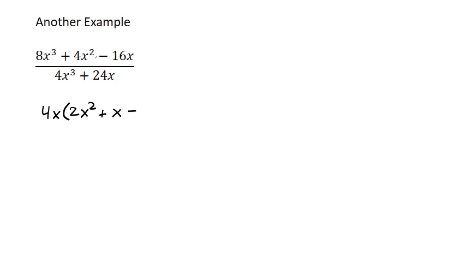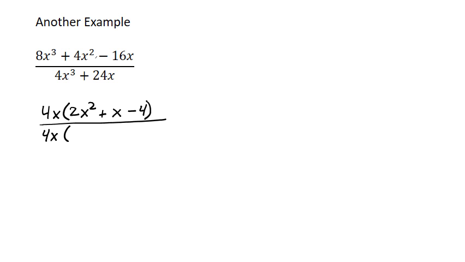Lastly, minus 16x, factoring out the 4x. 16 divided by 4 is 4, and x divided by x, they cancel each other out so that there's no x left. So 4x has been divided out. Again, can't stress this enough, it's the opposite of distribution. If I were to take that 4x and multiply it back in, I'd end up with this top piece right here. So let's do that with the denominator as well. We're going to factor out the 4x and see what we end up with.